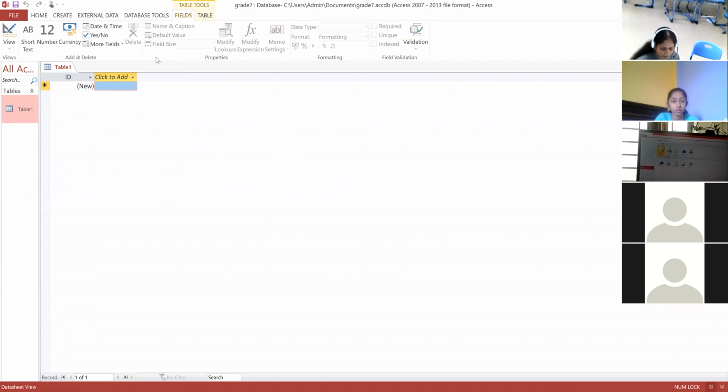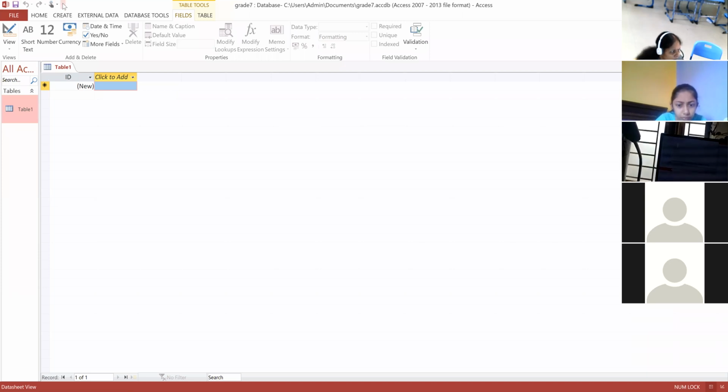Yeah, no problem. So this is an MS Access window. Here you have the office button, the top leftmost corner. Here we have the quick access toolbar. I'm clicking customize quick access toolbar.